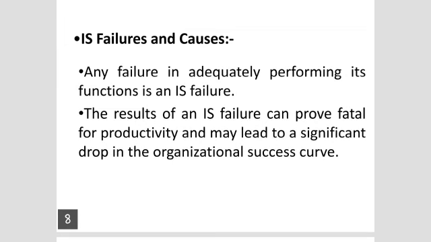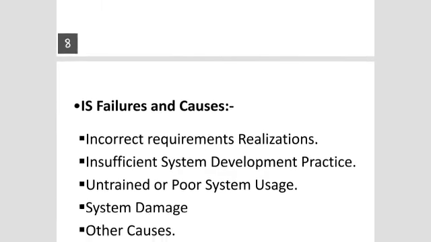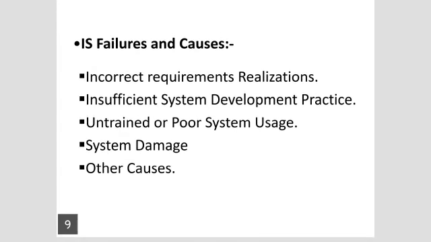So there are several reasons that can lead to a system failure. Incorrect requirement realization. It refers to incorrect assumptions about the system requirement. A system required for quality management should be able to evaluate quality on all the set of parameters. If the software developed does not match the requirement, it results in system failure. So this is the first IS failure cause, that is incorrect requirement realization.